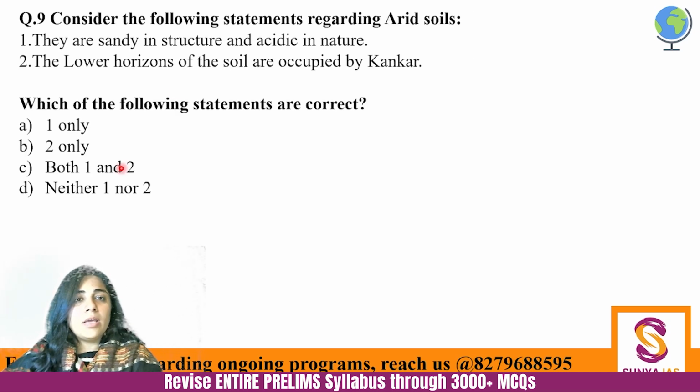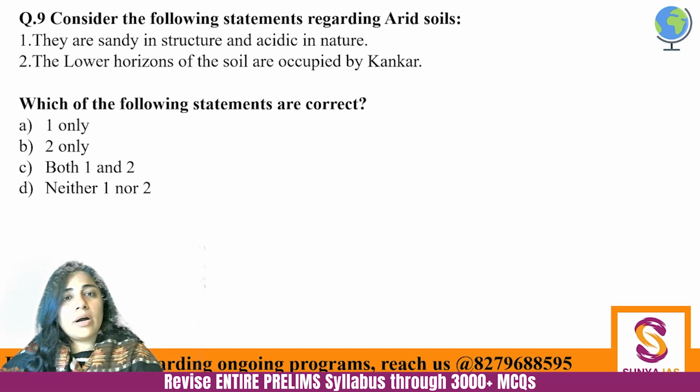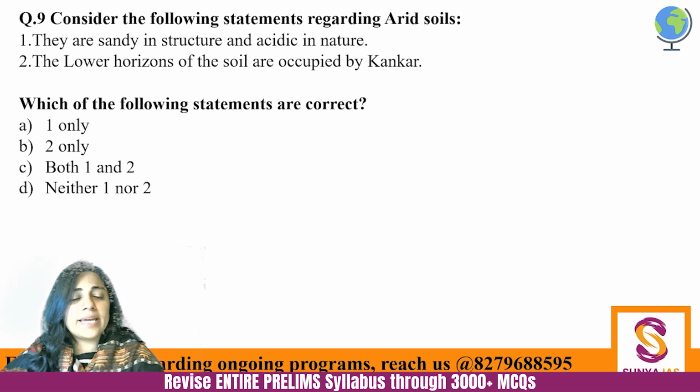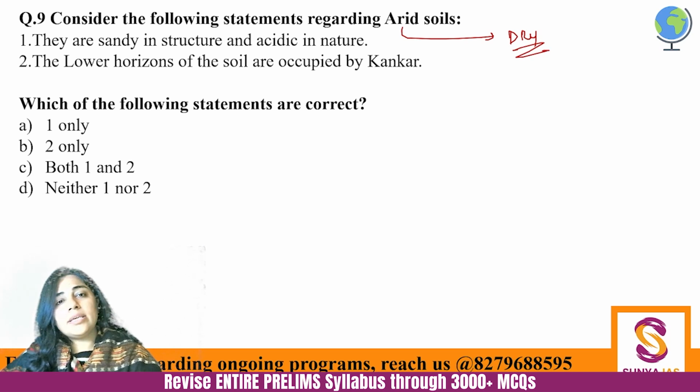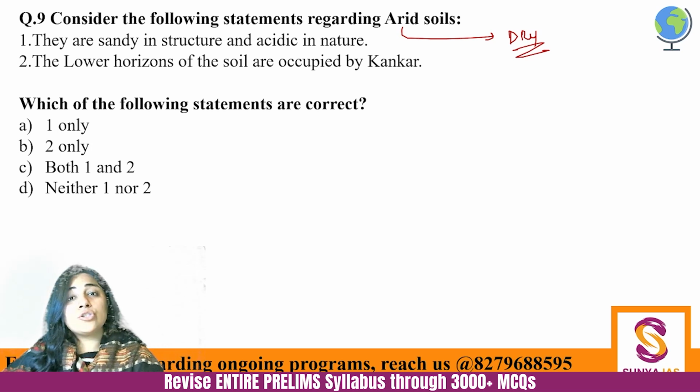Next, consider the following statements regarding arid soil. They are sandy in structure and acidic in nature. The lower horizons of the soil are occupied by kankar. Which of the given statements are correct? So, here arid basically means what? Arid means dry. So, here arid soils are actually very rich in salt. ठीक है? इनको saline soil से भी confuse कर दिया जाता है. They are very rich in salt.